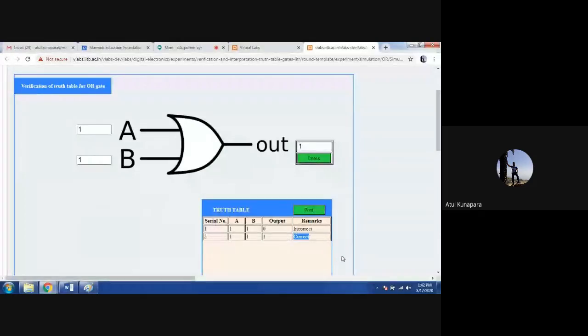So this is how you can again verify the OR gate operation with the two types of simulator here. One is verifying your logic inputs, the other is using circuits like this.